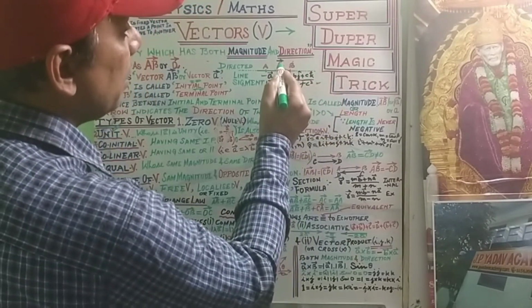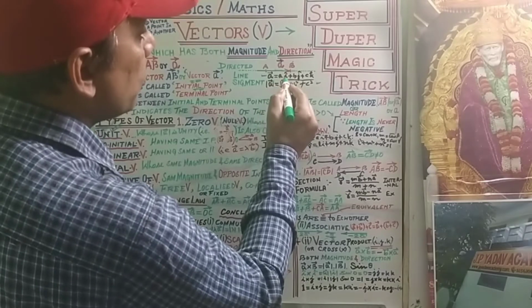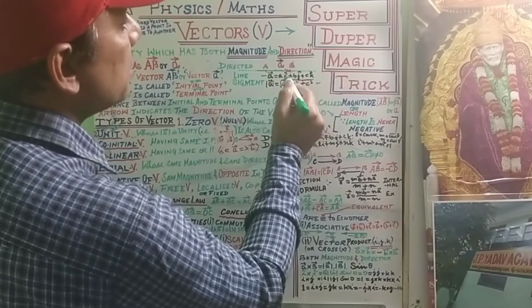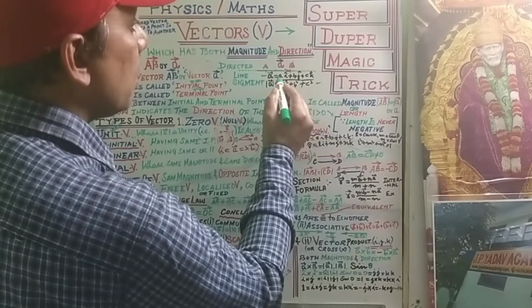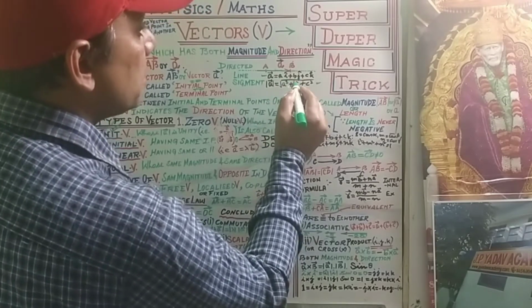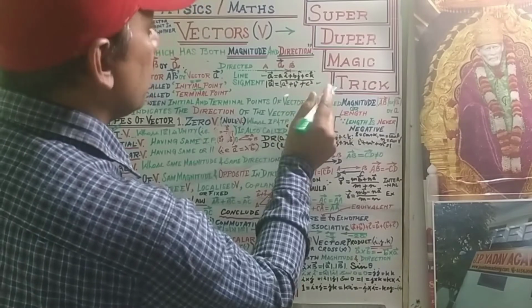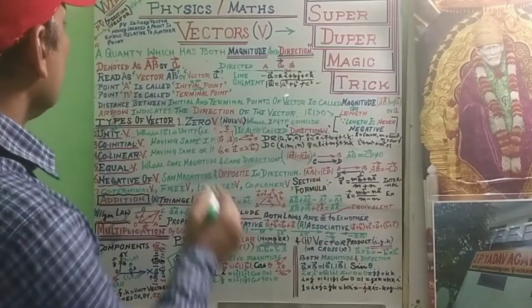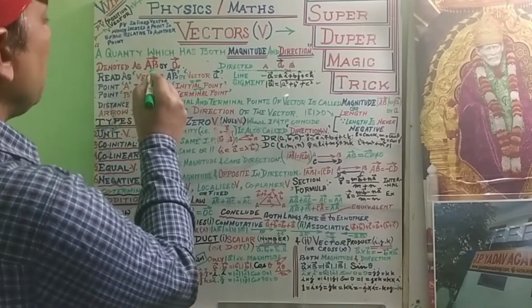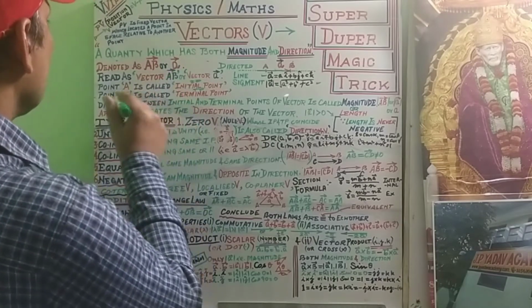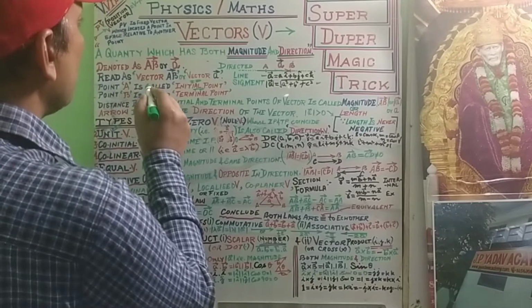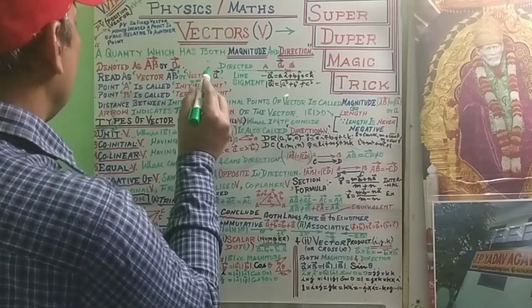If the vector is A, then A equals AI plus BJ plus CK. This is the vector, and its magnitude is the square root of the square of the coefficient of I plus the square of the coefficient of J plus the square of the coefficient of K. It is denoted as AB with an arrow or A with an arrow, read as vector AB or vector A.